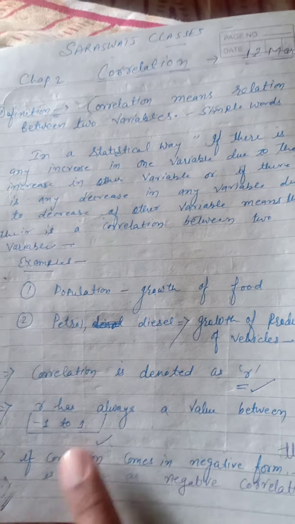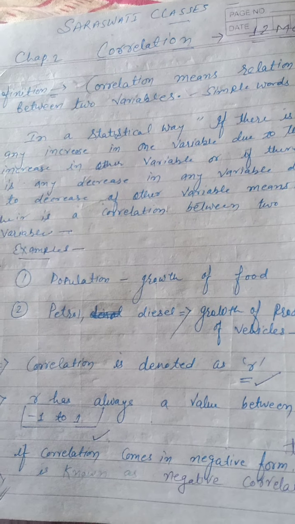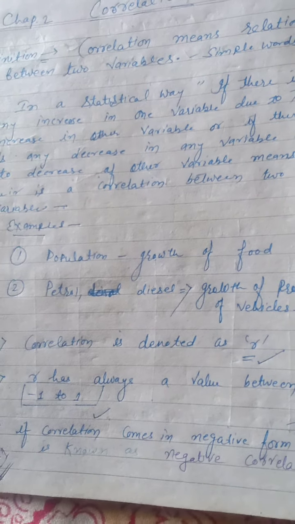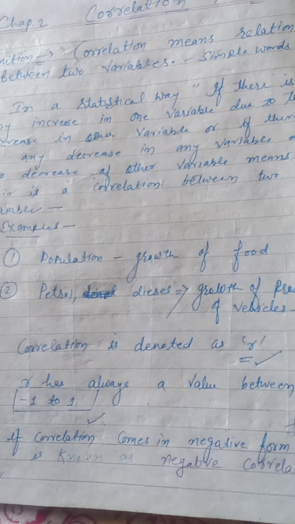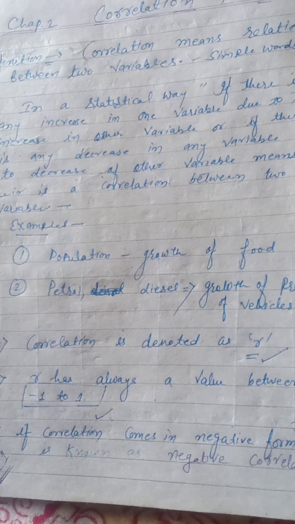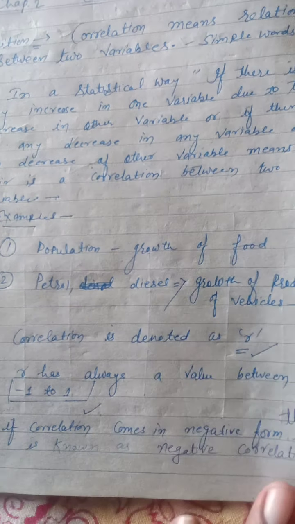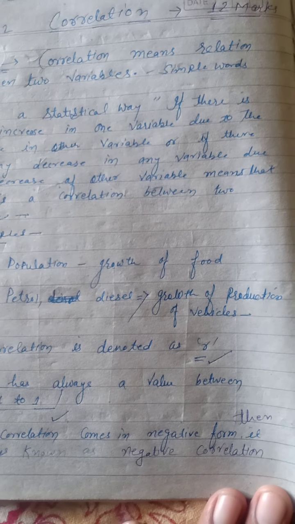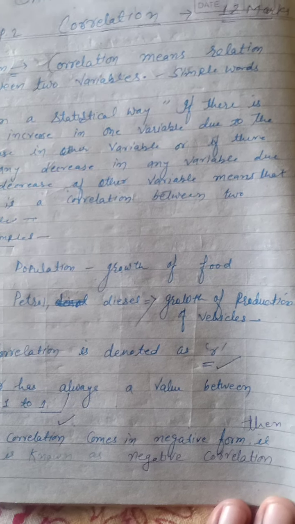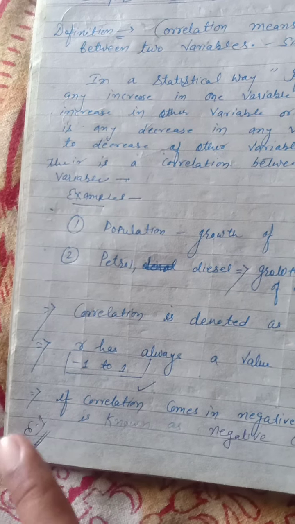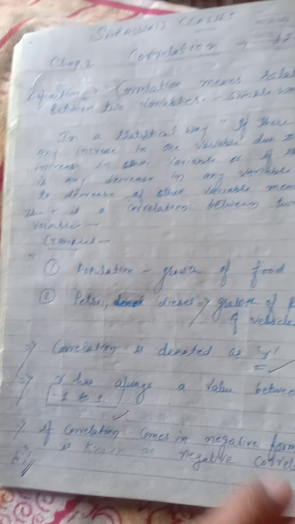So let's go further on. We are going to discuss the plus and minus values of r. If correlation comes in negative form, it is known as negative correlation, to be noted as r is equal to minus 1.